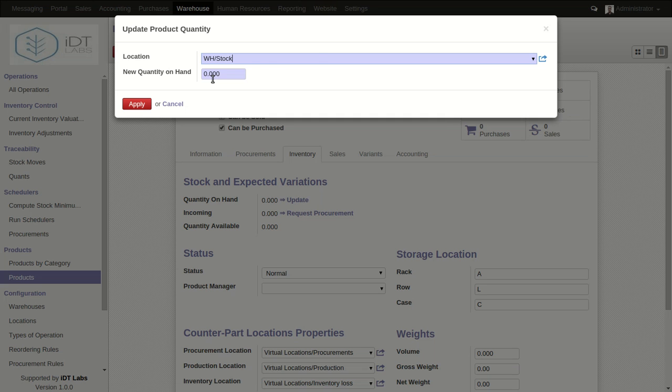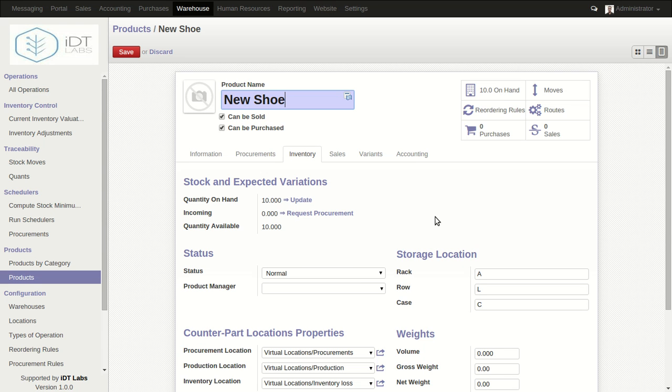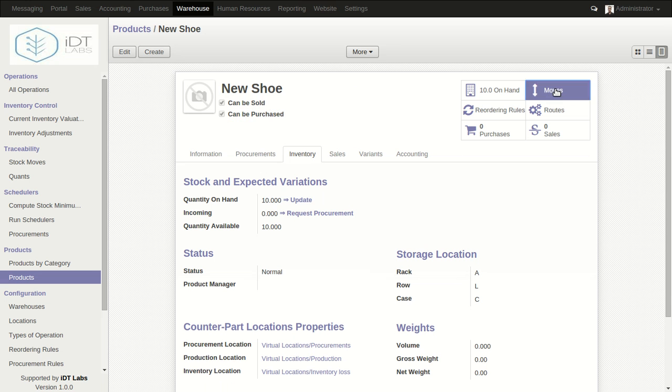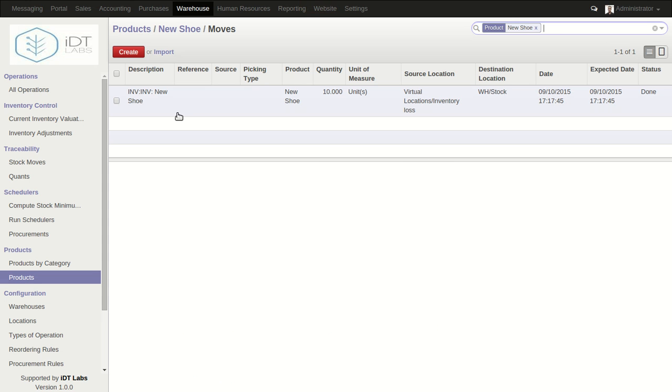So we click the update button, and then we select the location to which we are moving this product. So we can say we have 10, and then we click apply. So we have created 10 products on hand. Just like I said, behind the scenes, IDT Lab SaaS Cloud will automatically create moves for this particular product. So now if we come to moves, we'll see that a new move has been created.